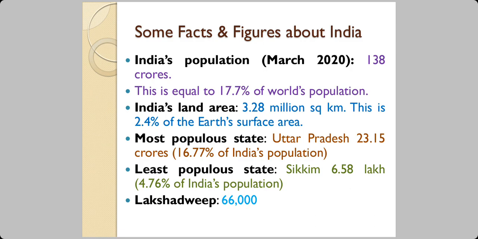Lakshadweep has got only 66,000 people. That's not a state because that's a union territory, and it's a population which keeps on moving in and out because of the armed forces, and because of the people in the government service. They are usually transferable, so they keep moving in and out.